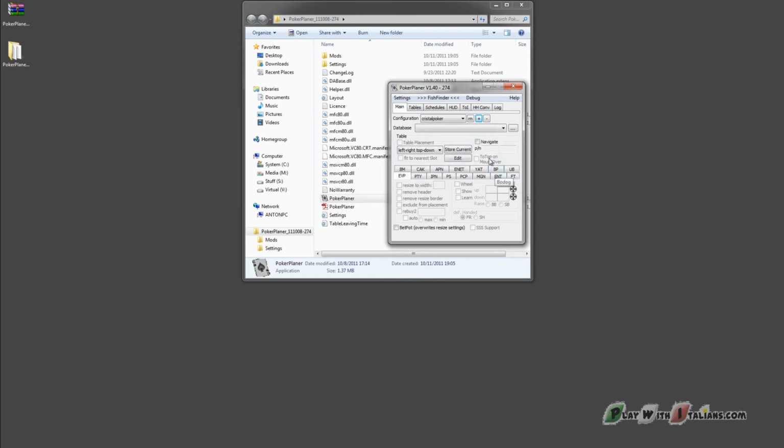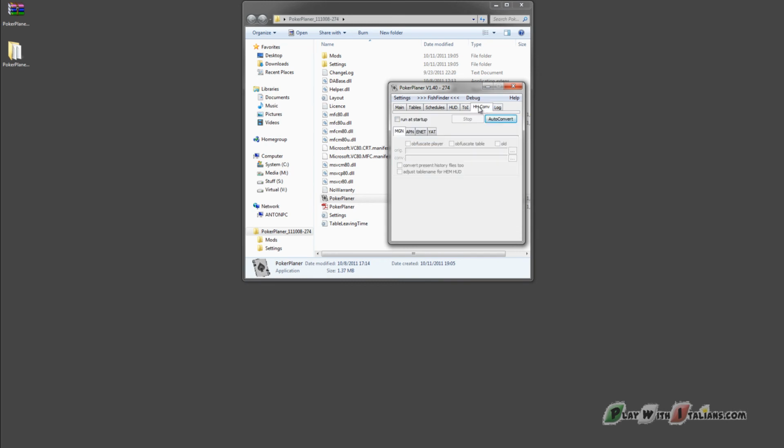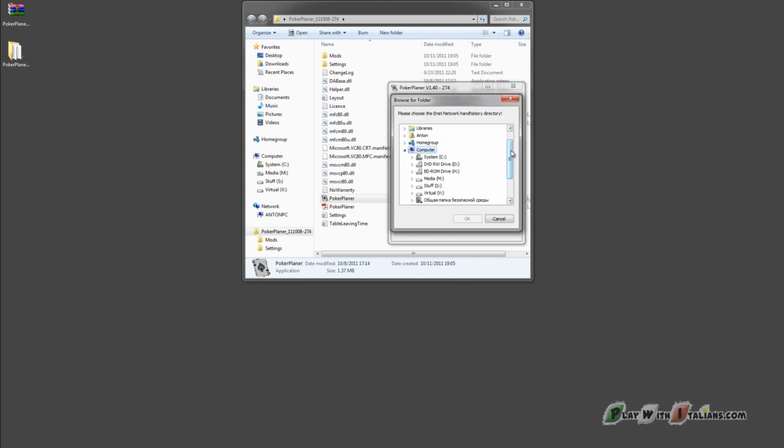Now set the Hand History Converter. So go to the Converter bookmark and then in-app. Indicate the folder with the original files. By default, it is located where you installed your poker client.